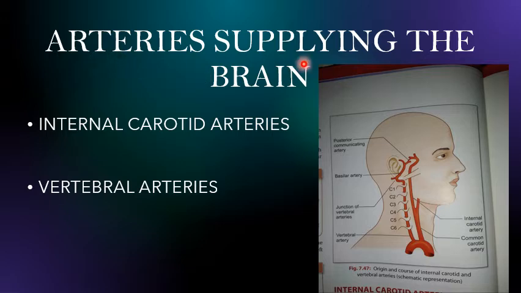The arteries supplying the brain include internal carotid arteries and the vertebral arteries. As you can see in your textbook diagrams, this is the internal carotid artery, and here you can see the vertebral artery. In further slides, we will also understand how they divide further and they supply the whole part of the brain.